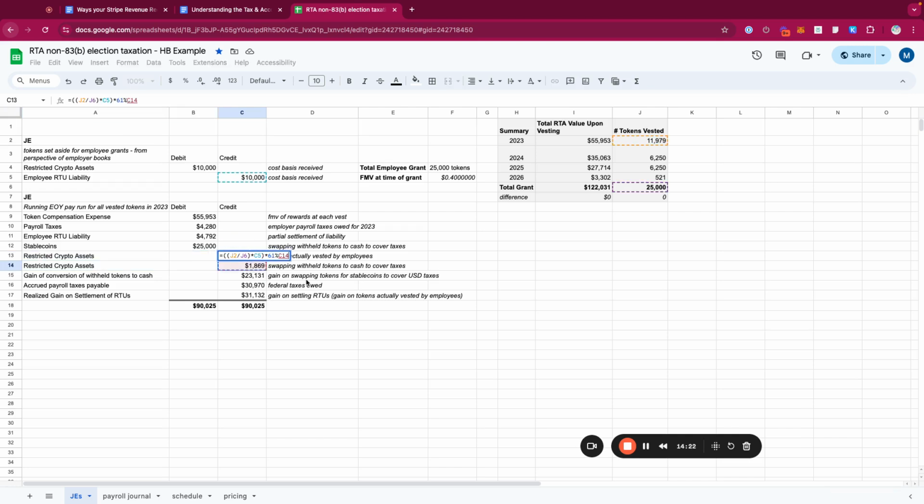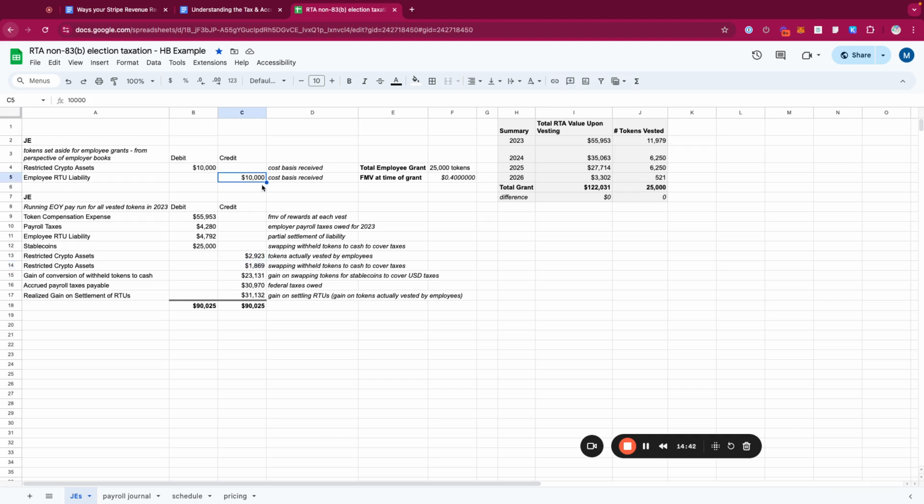And so what I've done right here is a proportion that's looking at the total value of the tokens and then multiplying it by a proportion of how many tokens have vested for the year out of the total tokens for the grant, and then splitting it between the net amount and the tokens that are withheld.